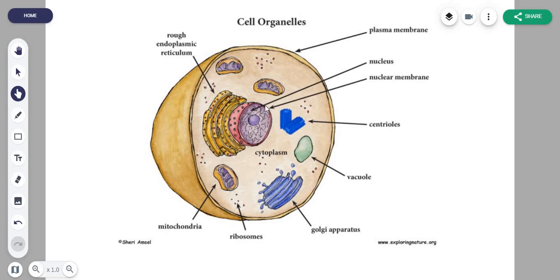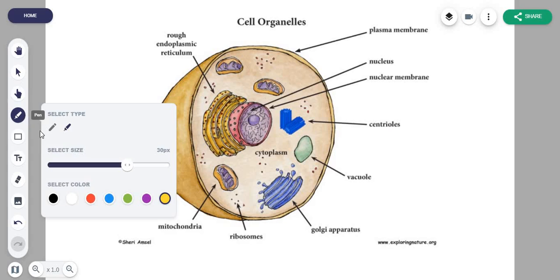Okay, so in front of you is a picture of a typical generalized animal cell in which the labeling has been done very clearly, and I hope the picture is also very clear to you, in which the organelles that we're going to discuss have been labeled here. So we're going to have a look at them one by one, and we'll start with the nucleus first. So let's have a look at the nucleus first.